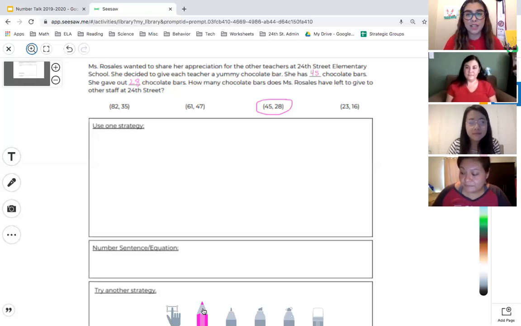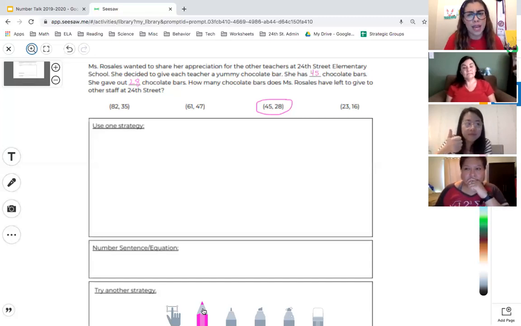All right. So let's really think about this. And boys and girls, I want you to pause for a minute and think, do you think this is an addition problem or a subtraction problem? And why do you think that? So when you're ready, you can press play to see what our teachers come up with and what they suggest.